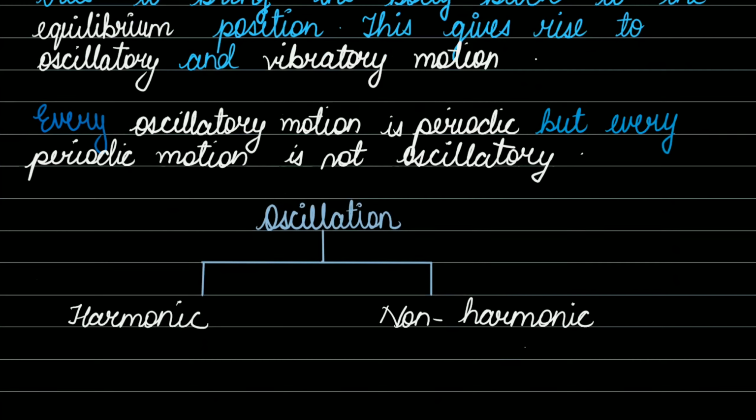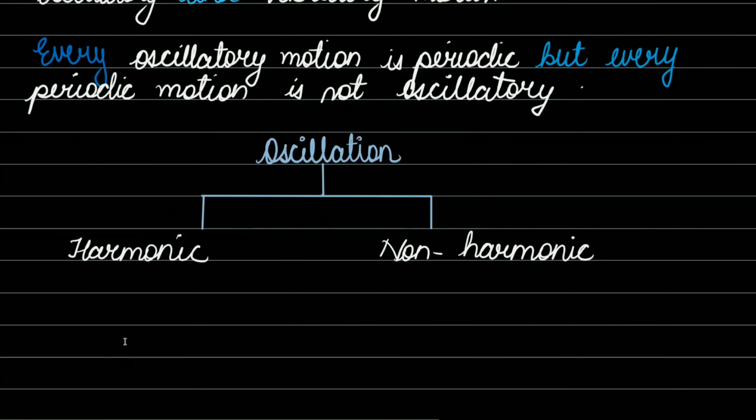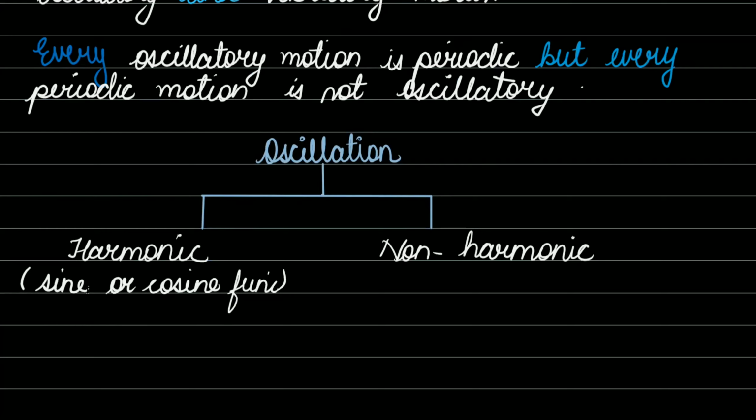In a harmonic oscillation, the oscillation can be expressed in terms of harmonic functions. Harmonic functions, in the sense, are sine and cosine functions.